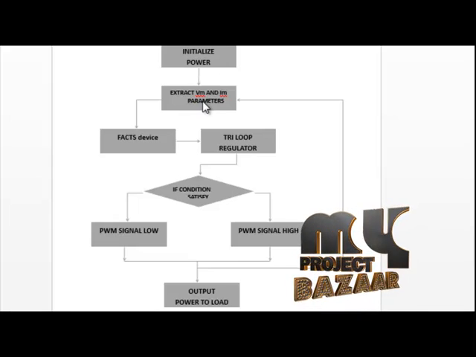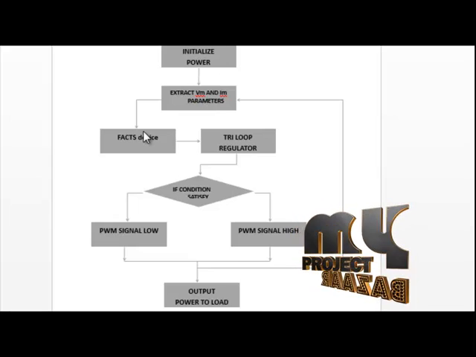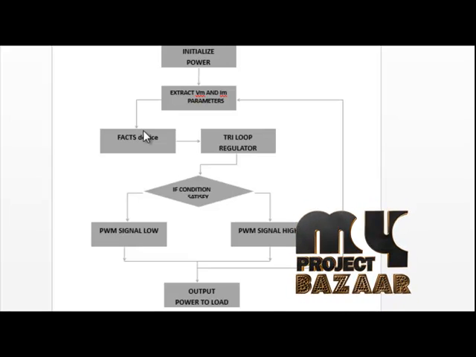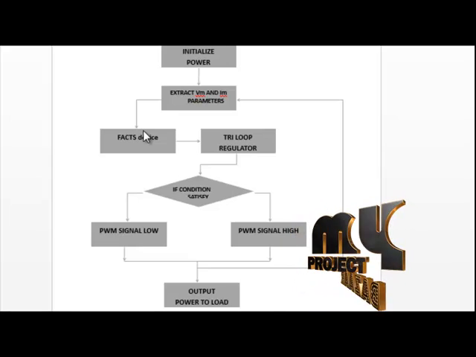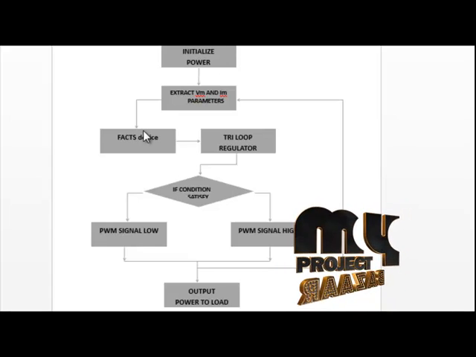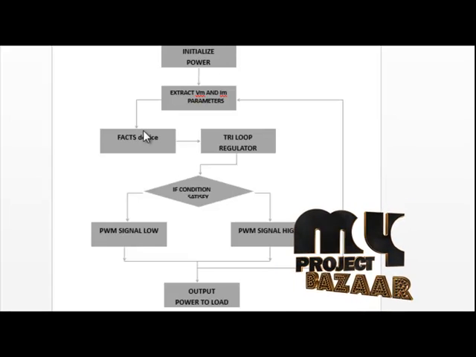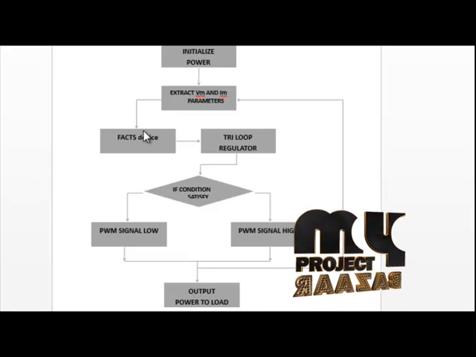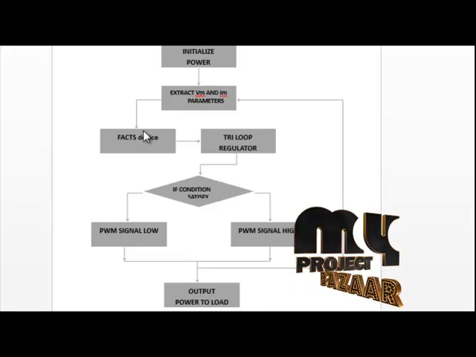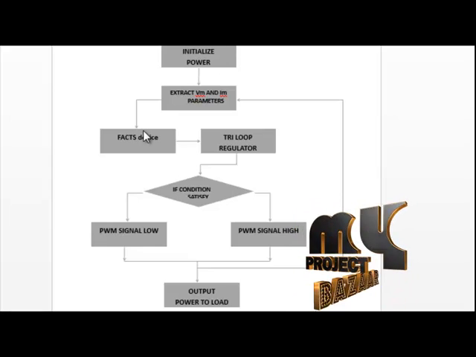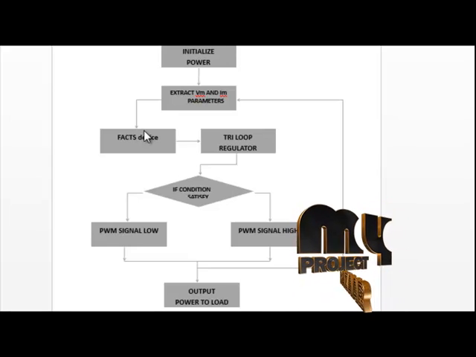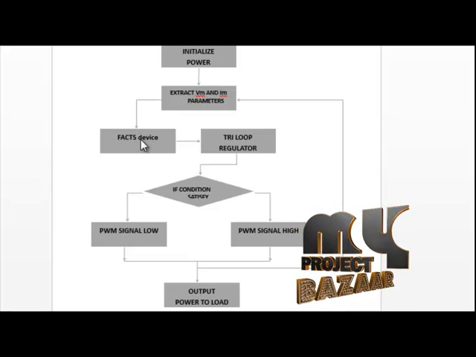Then we go for the tri-loop regulator and FACTS device. What is meant by a FACTS device? A FACTS device means a flexible alternating current transmission system incorporating power electronics based and other static controllers to enhance the controllability and increase power transfer capability. In FACTS, this is the main block. In this we design the STATCOM model, and in the subsystem block we create individual models for regulator A and B.